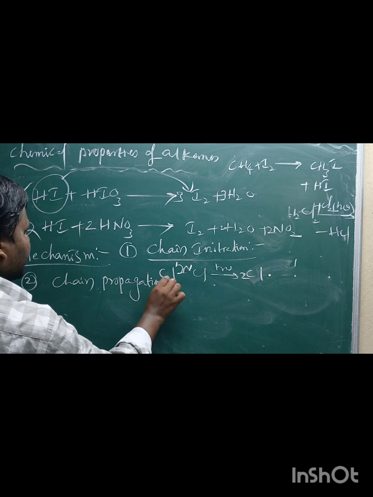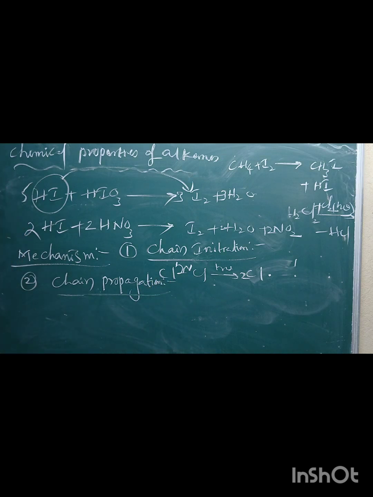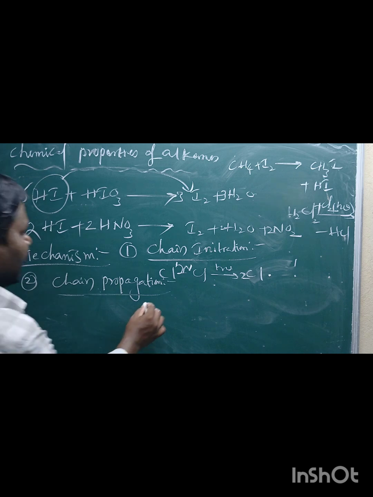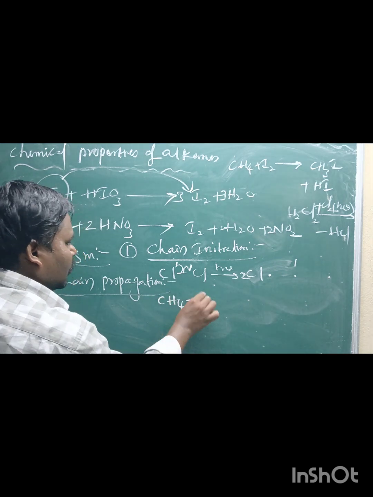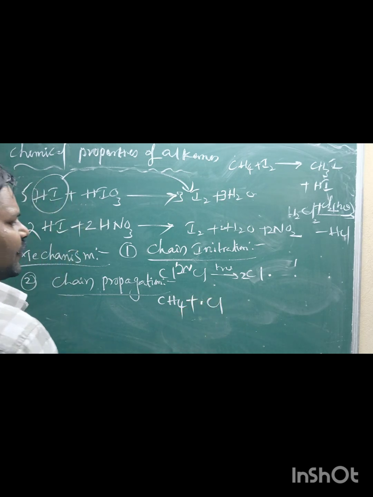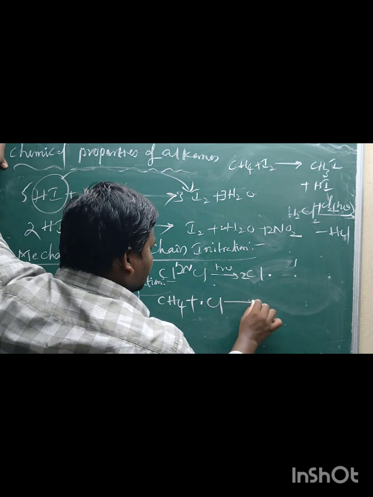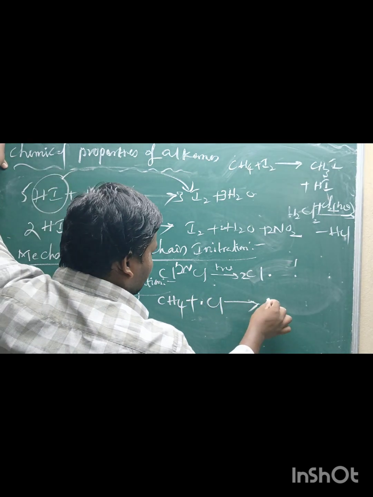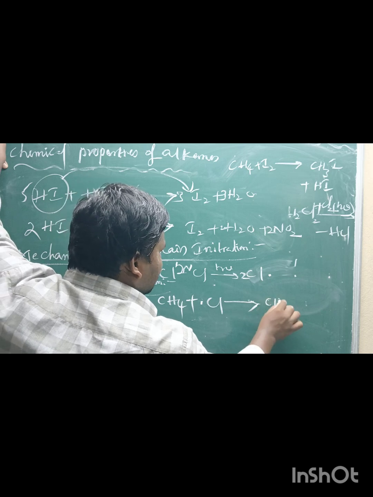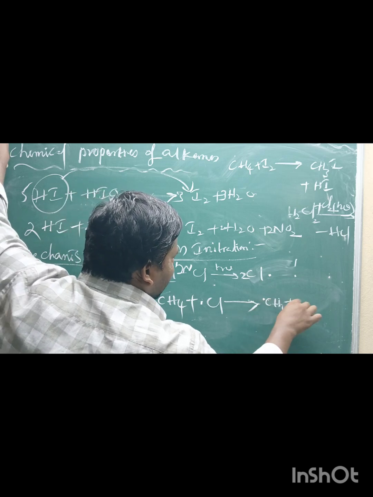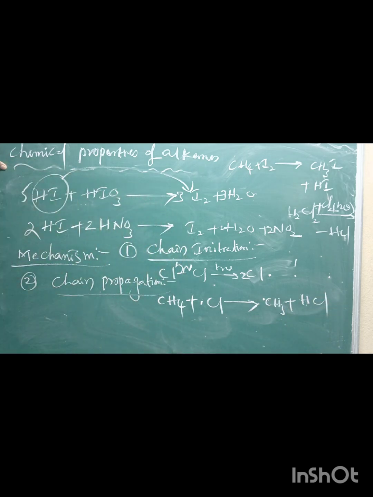Chain propagation means the neutral molecule combines with the free radical to form another new neutral molecule as well as a free radical. For example, methane, a neutral molecule, reacts with a chlorine free radical to form a neutral molecule, hydrochloric acid, and a CH3 free radical, that is, a methyl free radical.